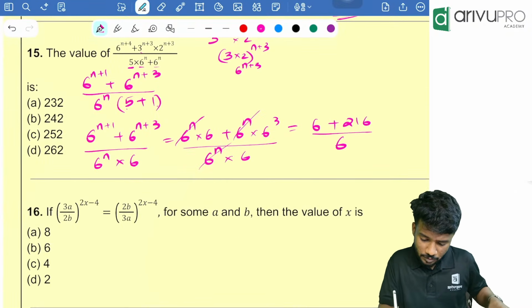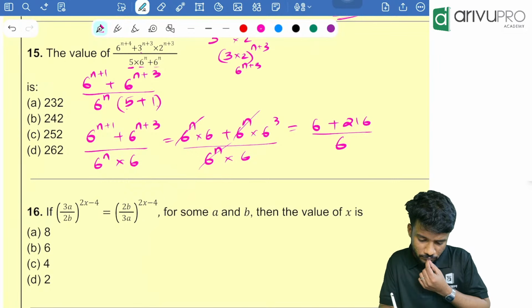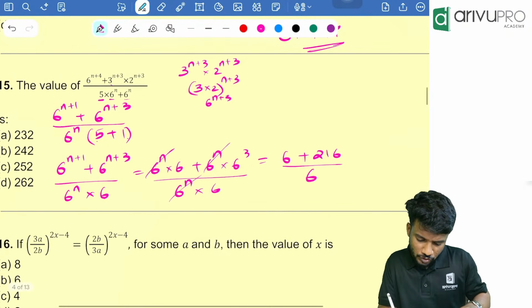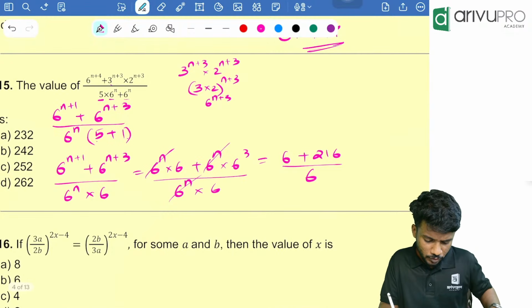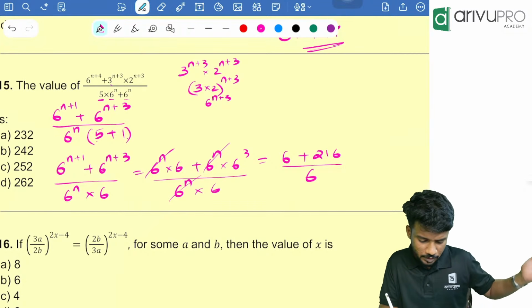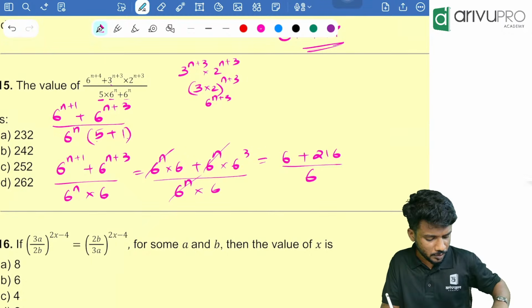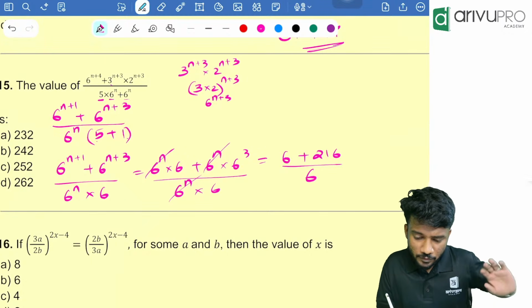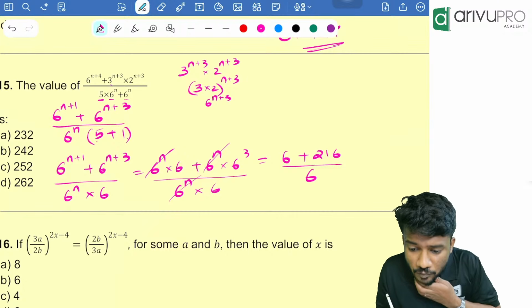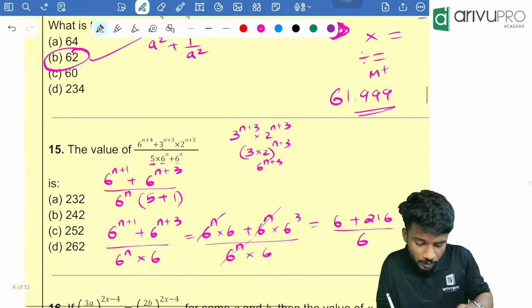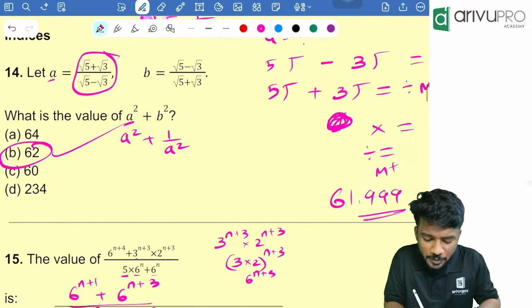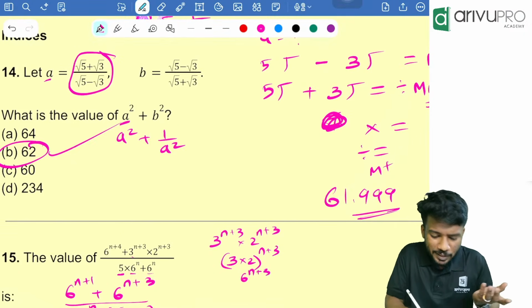One second, something went wrong. Where did we go wrong? 6 plus 1, 6 into 6 raised to n, we took common, then 6 into 6 is there, plus 6 cubes, 6 into 6 into 6. Where did we go wrong now? Can we use the a plus b whole square formula for this? The previous question, if you are using the a plus b whole square formula, you will write it like what?